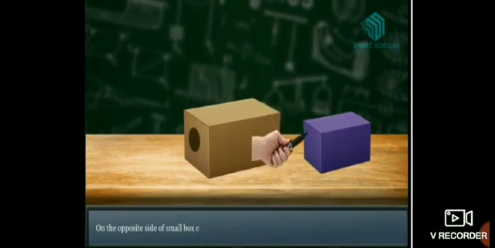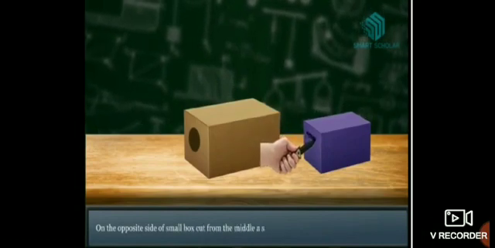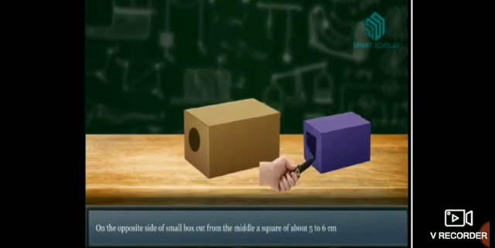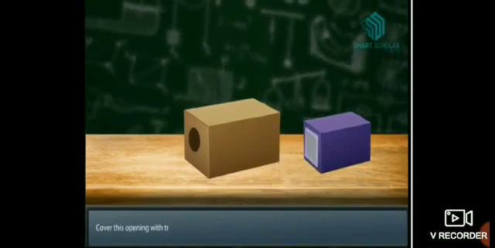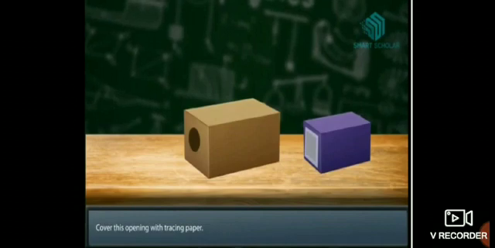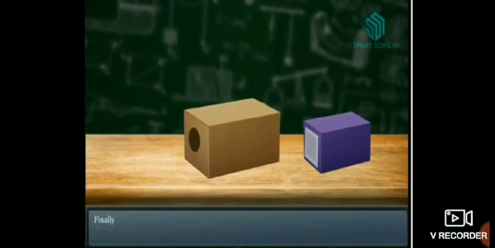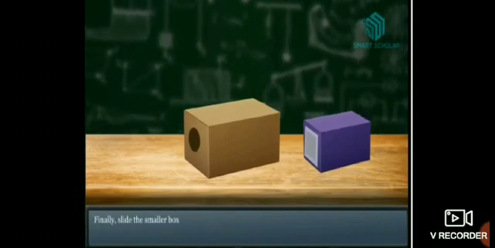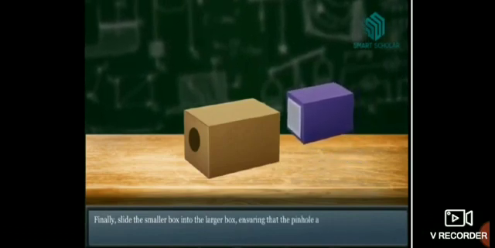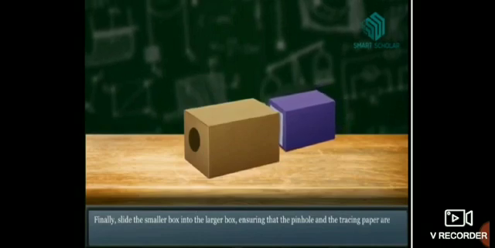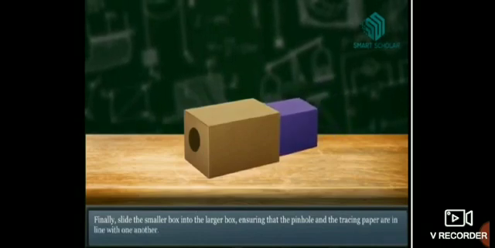On the opposite side of the small box, cut from the middle a square of about 5 to 6 cm. Cover this opening with tracing paper. Finally, slide the smaller box into the larger box, ensuring that the pinhole and the tracing paper are in line with one another.